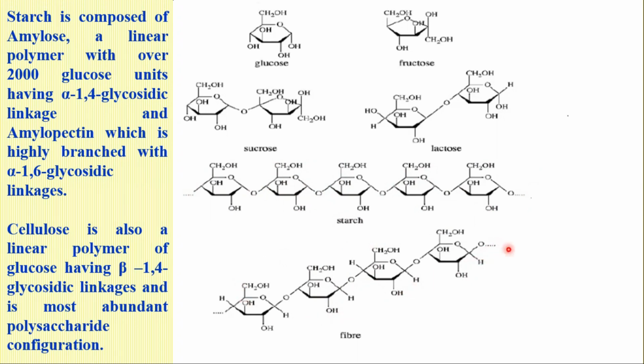And this fiber acts as a roughage and is used to excrete waste products from the body and to maintain bowel regularity. So cellulose and starch are both polymers of glucose, but one is an alpha polymer and the other is a beta polymer.